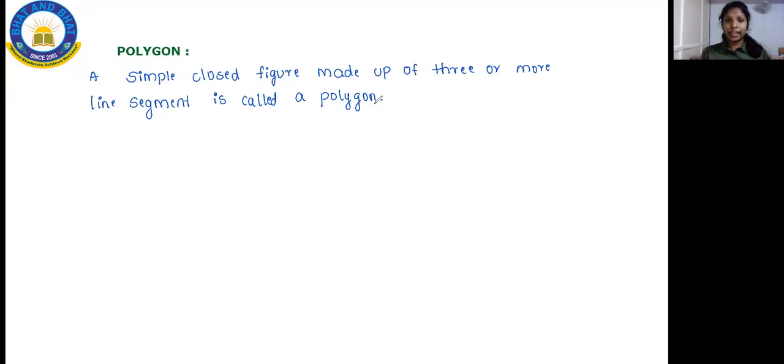Suppose you take a square, in a square you have four line segments: 1, 2, 3, 4, isn't it?